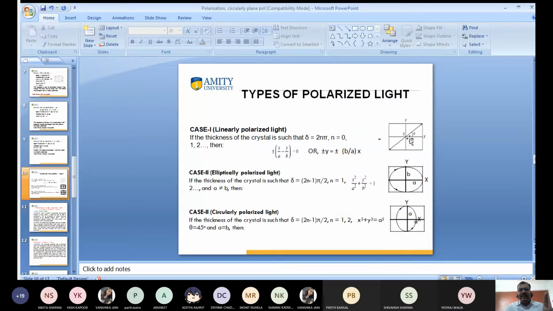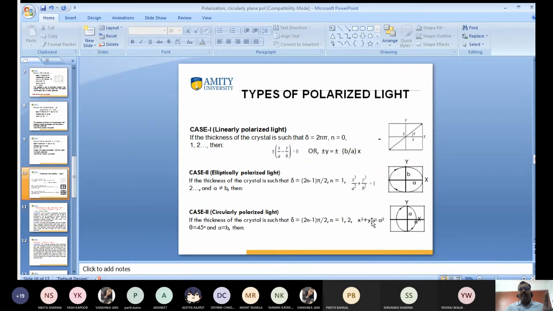I already told you, this is plane polarized light, y equals plus or minus b by a times x. Again, the phase difference is pi by 2. What is this? x squared by a squared plus y squared by b squared equals 1. This shows the elliptically polarized light.